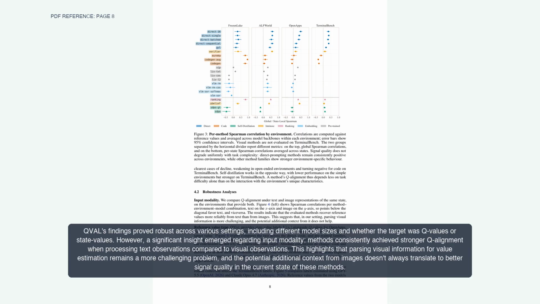QVAL's findings proved robust across various settings, including different model sizes and whether the target was Q values or state values. However, a significant insight emerged regarding input modality. Methods consistently achieved stronger Q alignment when processing text observations compared to visual observations. This highlights that parsing visual information for value estimation remains a more challenging problem, and the potential additional context from images doesn't always translate to better signal quality in the current state of these methods.